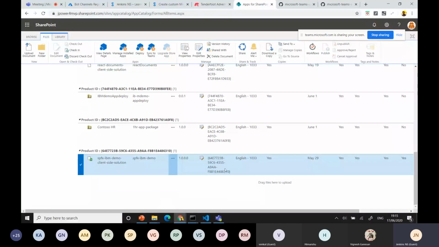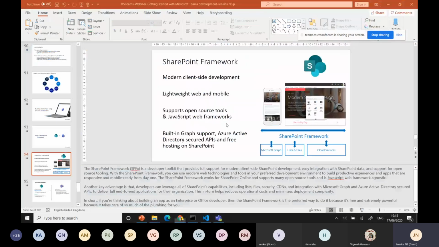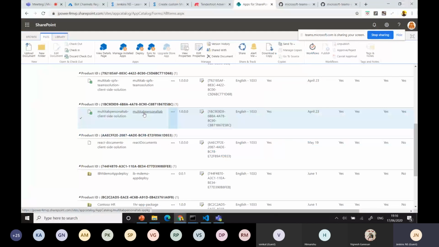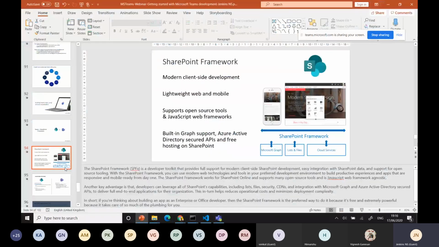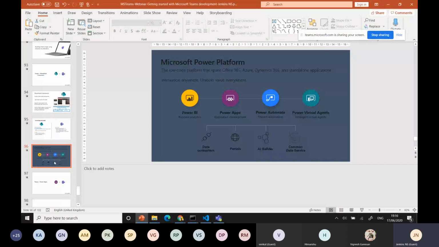Whenever you deploy, that's a good advantage here. Whatever you develop with the SharePoint Framework, you can reuse the application without doing any configuration. Just sync it, then go and add the tab. That's the benefit there. You can utilize it. Another point is that we can utilize the Power Platform.